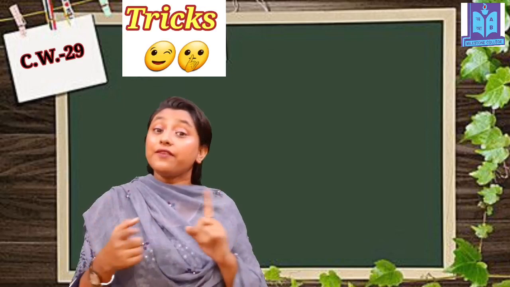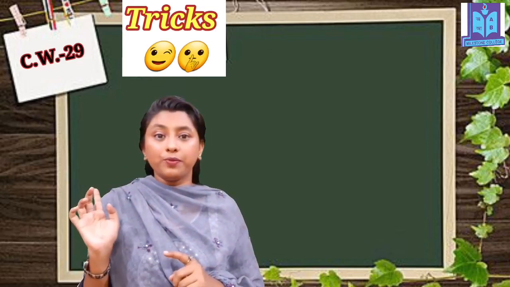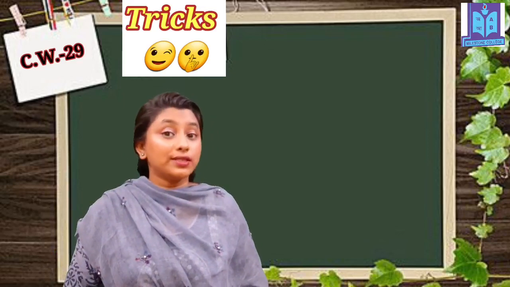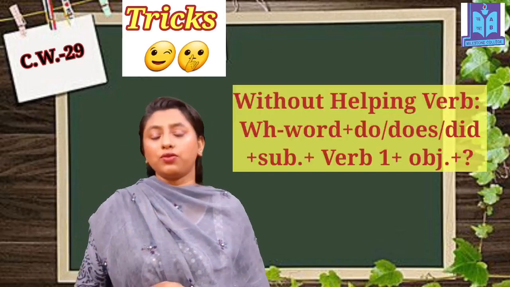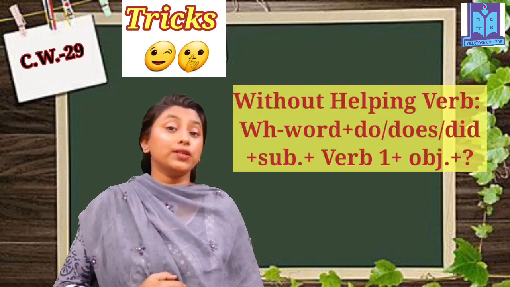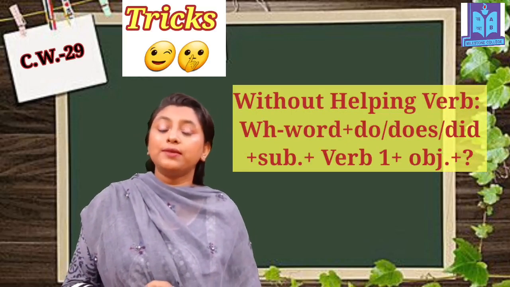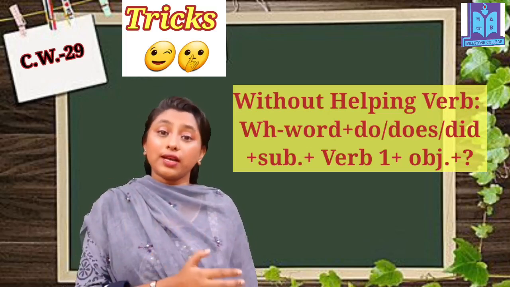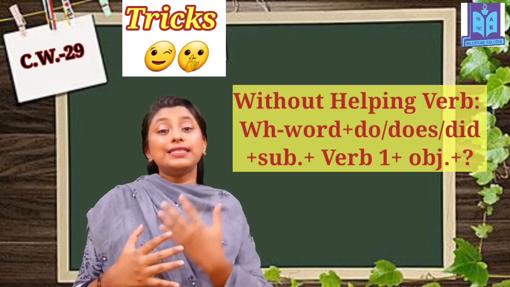After that, if there is no helping verb, that time you have to choose number two structure. What was that? That I have also shown you in this video. Number two was that WH word plus do, did or does. Do, did or does you have to choose according to the tense.